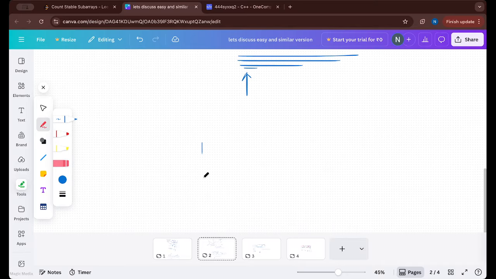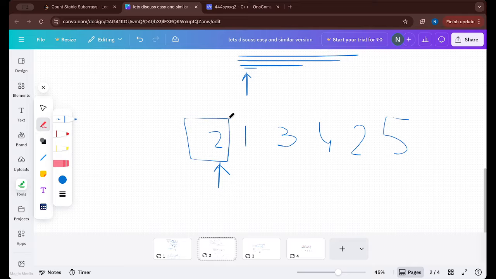Let's check another easy example. Let's say we have 2 1 3 4 2 5, right? Now coming to 2. Starting from 2, what is the highest index j such that it is sorted? It is only 2, because the next element is itself less than 2. Now coming to 1, what is the largest index j such that starting from 1 it is sorted? It is 1 3 4.